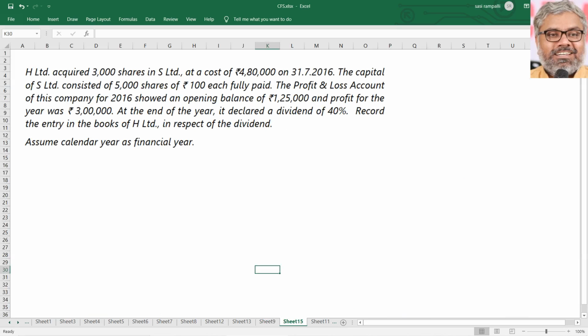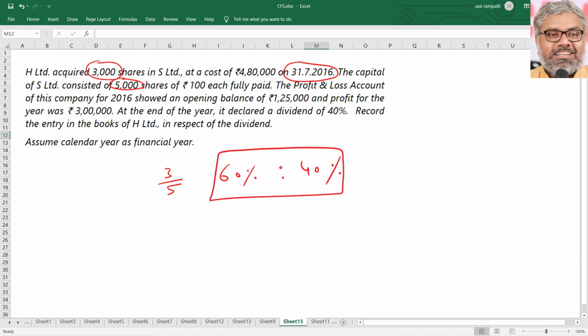Then the next question says H Limited acquired 3,000 shares in S Limited at a cost of 4,80,000 rupees on 31st July 2016. See, now this is the date difference. Important point to note: the date. And they acquired 3,000 shares. Capital of S Limited consisted of 5,000 shares, and in that they acquired 3,000 shares. So first and foremost, how much is the share of H Limited in S Limited? That should be found out first. That is 60%. So naturally minority interest will be 40%. First of all, we have to identify these facts very carefully and correctly.